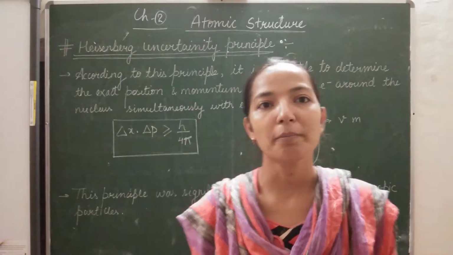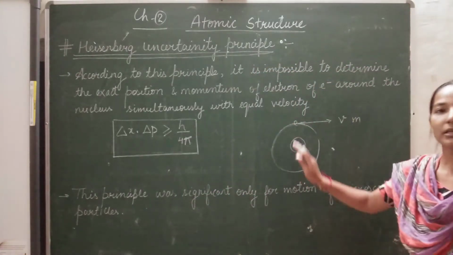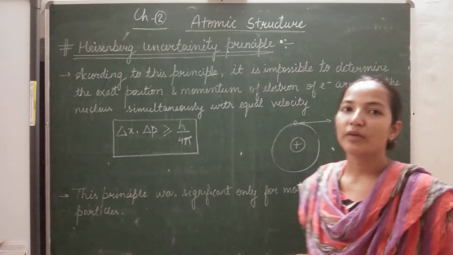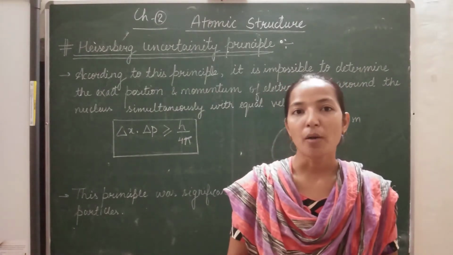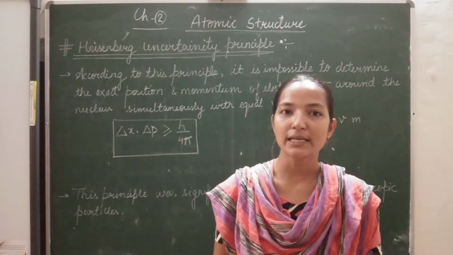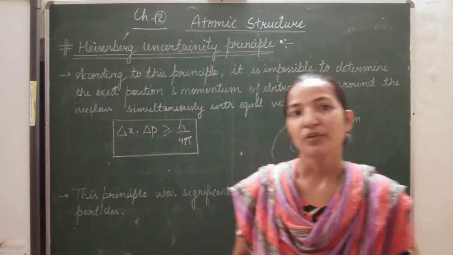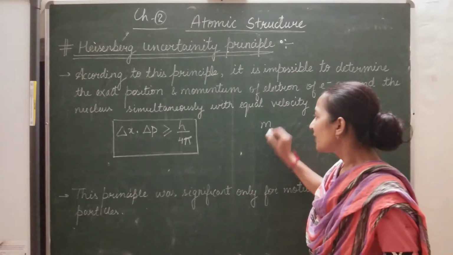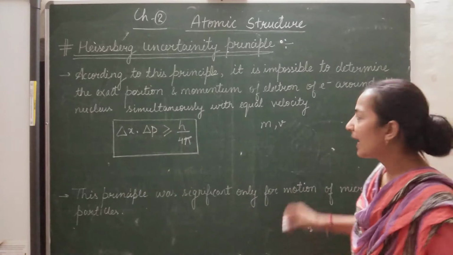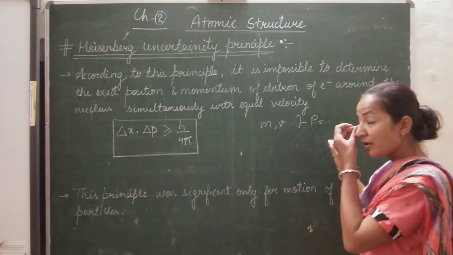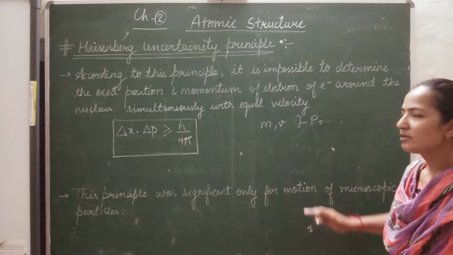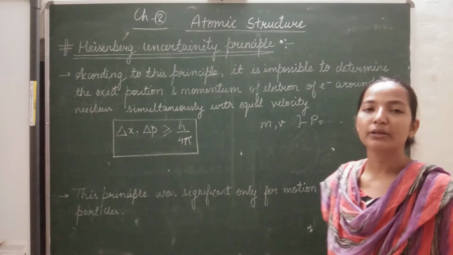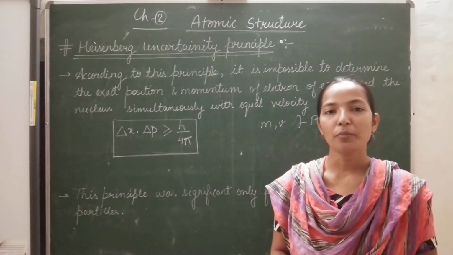So for a microscopic particle that is continuously moving, we cannot calculate the velocity, the position, and the momentum simultaneously at the same time with more accuracy. It means if we calculate the mass and velocity exactly, then we are calculating the momentum very exactly. That means there is no error in the momentum. In that case, we are not able to calculate the position of the electron more accurately.